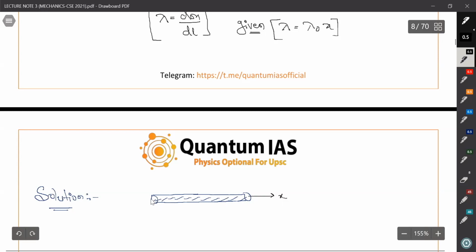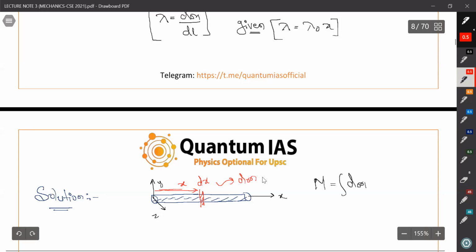So this is our x direction, this is y, and let's suppose this is z. So we need to find the integration dm. The total mass is integration dm. First let's start with this. So how can we integrate this? We must know how to take the element. So at x, we can take dx, and on dx there will be a mass dm, and that equals lambda into dx.